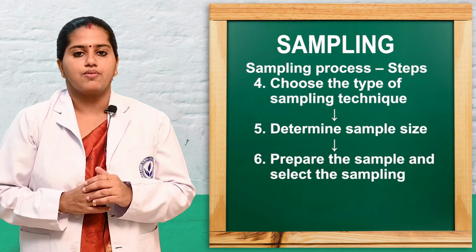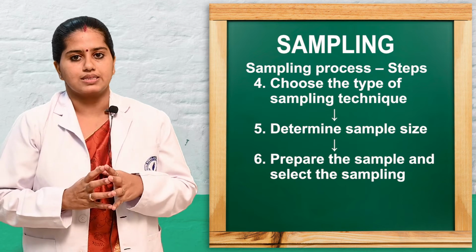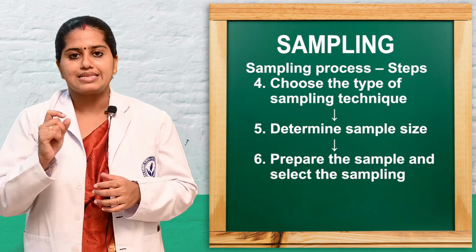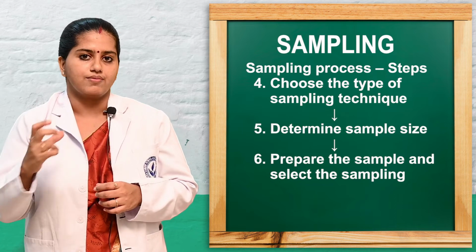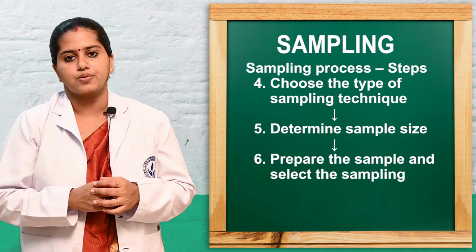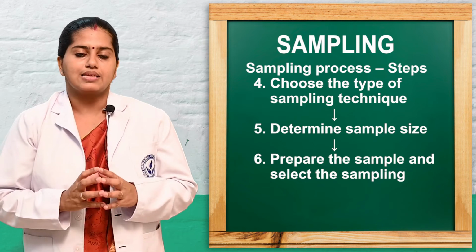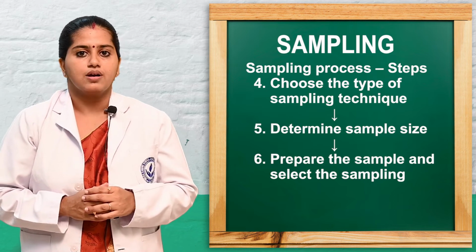And in the fourth step, we choose one sampling technique and keep it for our research. Then in the next step we have to decide the sample size, how much sample is needed for our research. Then the last one is to select the sample according to the procedure, so preparation and selection of the sample. So these are the steps that come under the sampling process.